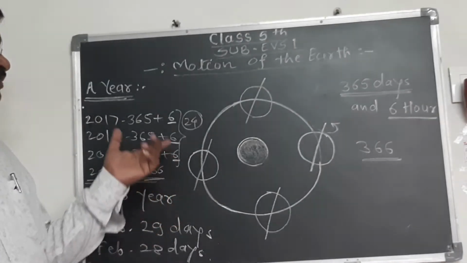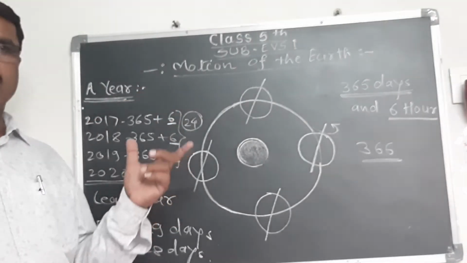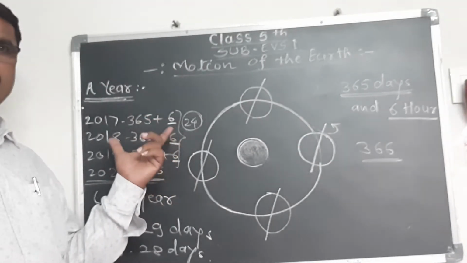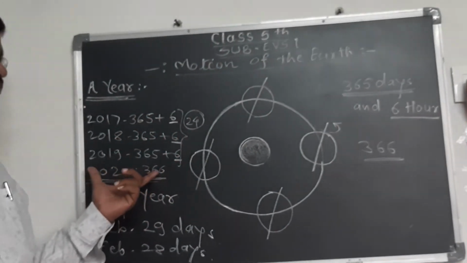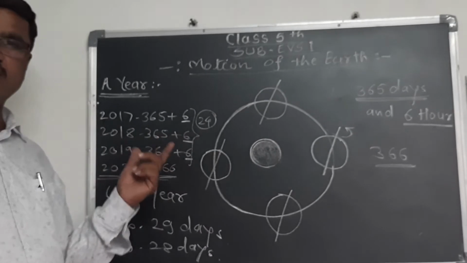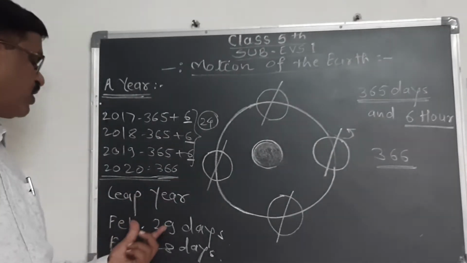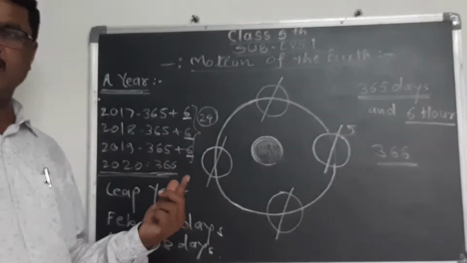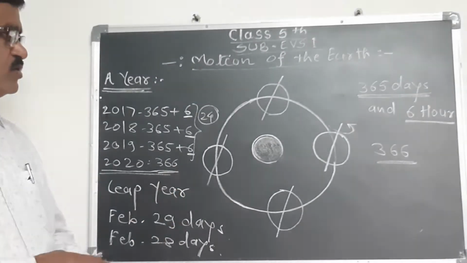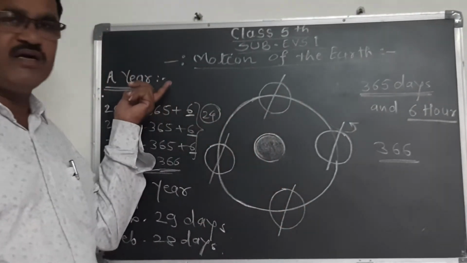In such a way, after every 4 years a leap year comes, and in that year the number of days is 366 and February has 29 days, isn't it? So this is all about the year.